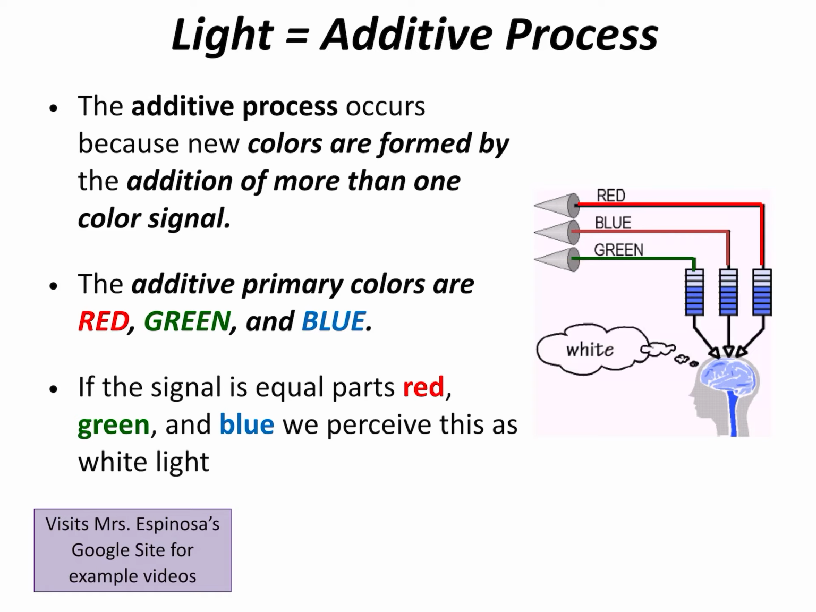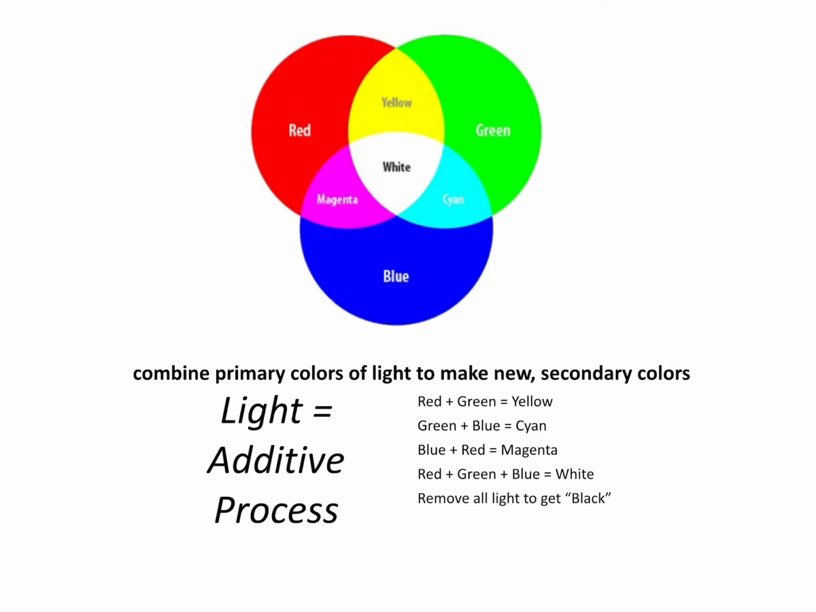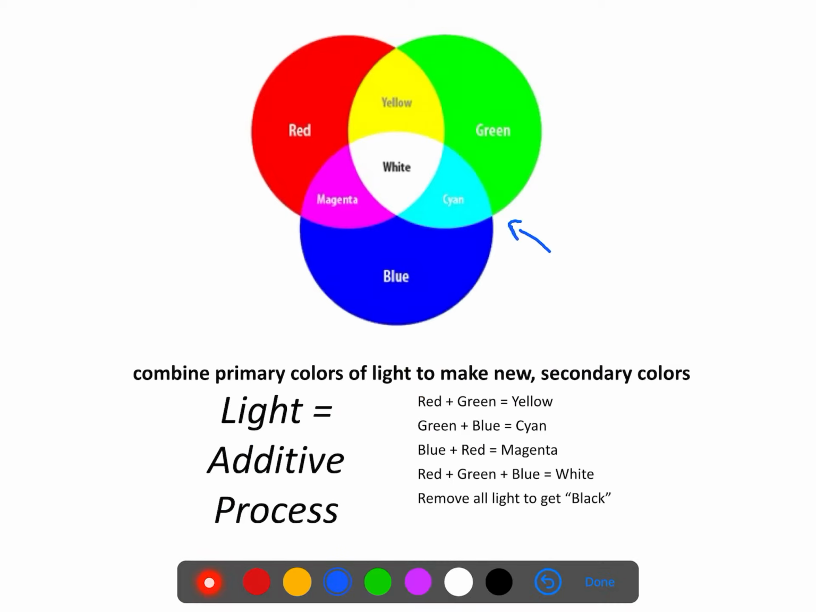Once again, check out some of those extra videos on my Google site if you feel you need some more explanation. I just have a quick little color wheel here to show you what we're going to combine to make what. You will be asked questions about this, so please on your own take time to study this color wheel. Red, green, and blue are our primary colors, and you can see from the illustration where the green and the blue mix together, we make what we call cyan.